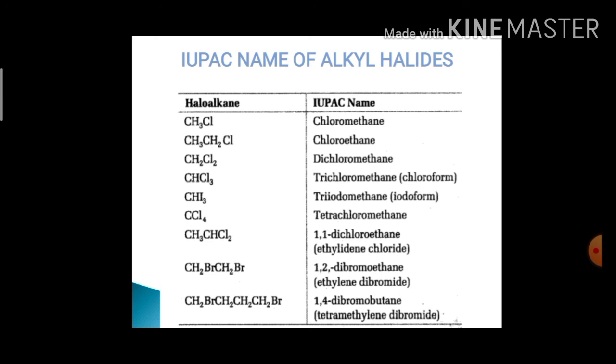CH3CHCl2, 1,1-dichloroethane. CH2BrCH2Br, 1,2-dibromoethane. CH2Br(CH2)2CH2Br, 1,4-dibromobutane. So likewise you can try a few more examples to write the IUPAC nomenclature. Similarly, you can also consider a few examples of haloarenes and try to write the IUPAC name.